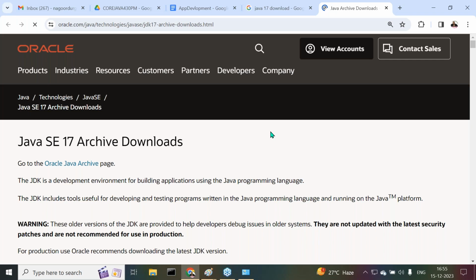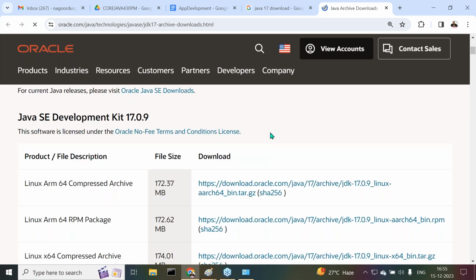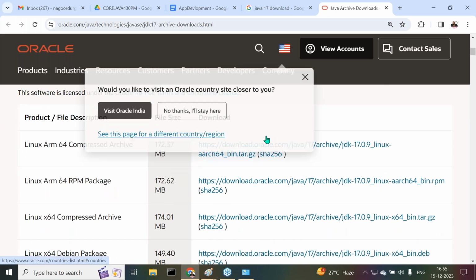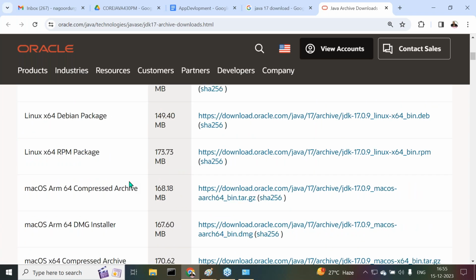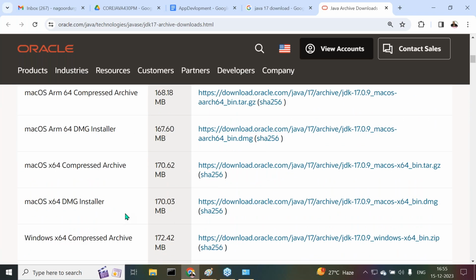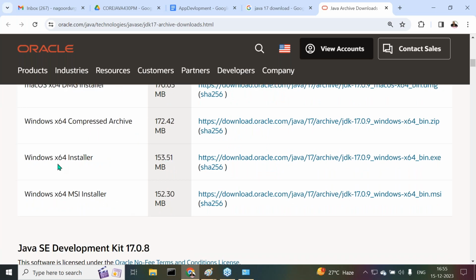Open a new tab and search for Java 17. Depending on our operating system, we use Windows x64 installer. That's sufficient; even the MSI installer is not required. Just click on this.